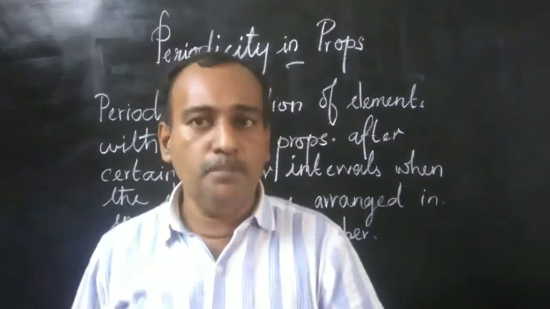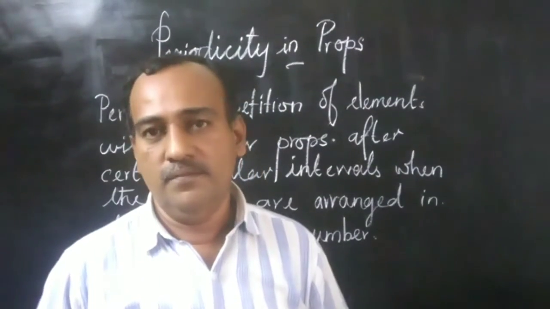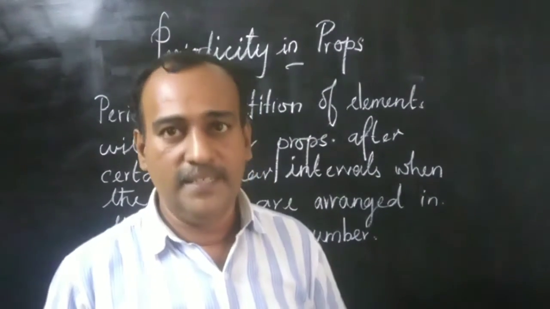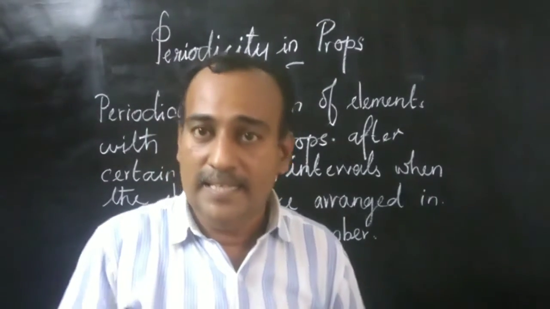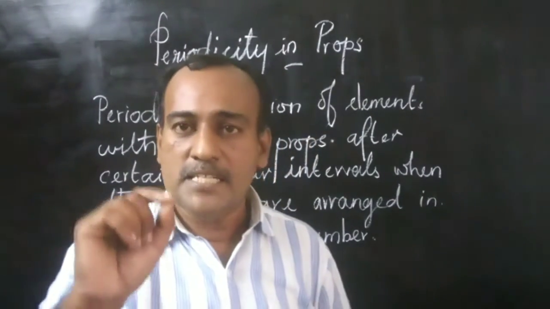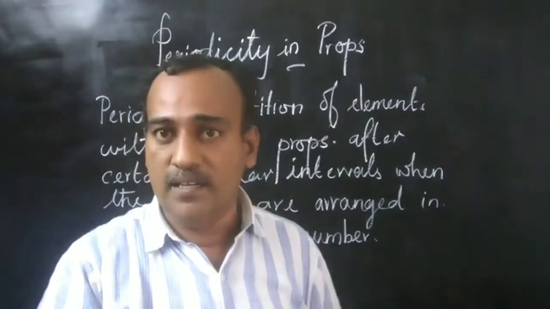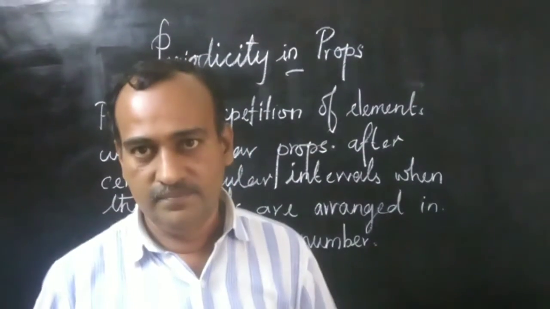There are a lot of properties. For example, atomic radii, ionization enthalpy, electronegativity, electron gain enthalpy. These properties are called atomic properties.